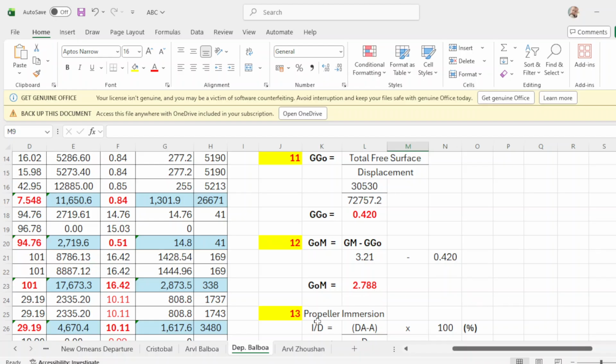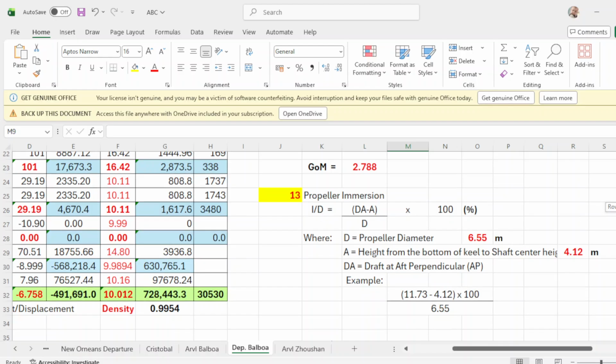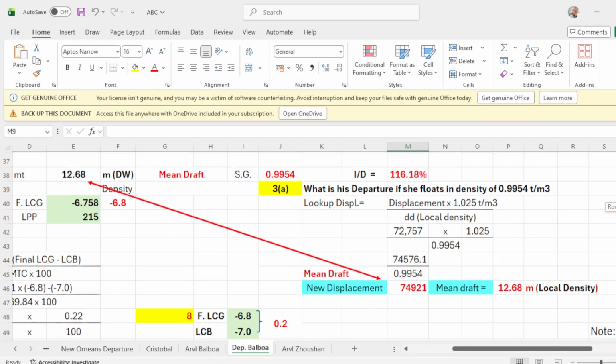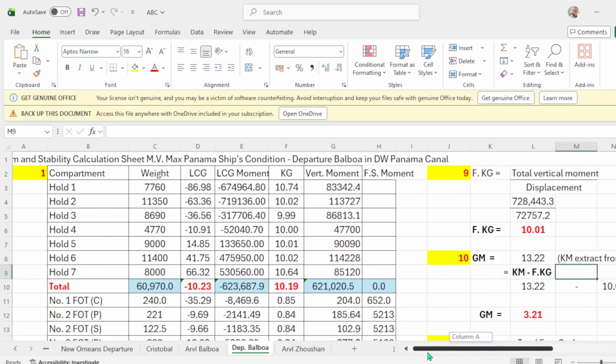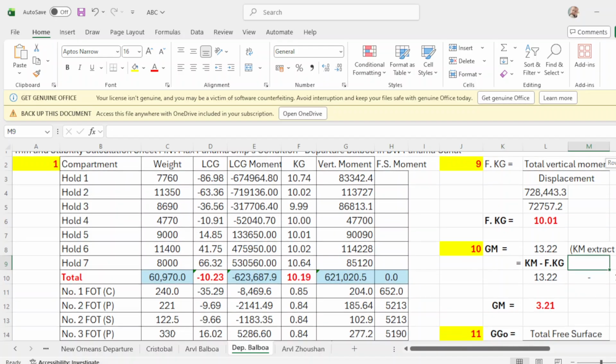And number 13 is the propeller immersion. I just put the formula here, but you can now compute this on your own. Just follow the instructions here. I never bothered to take this propeller immersion. So that's it, guys. I hope you did get the point of the explanation.